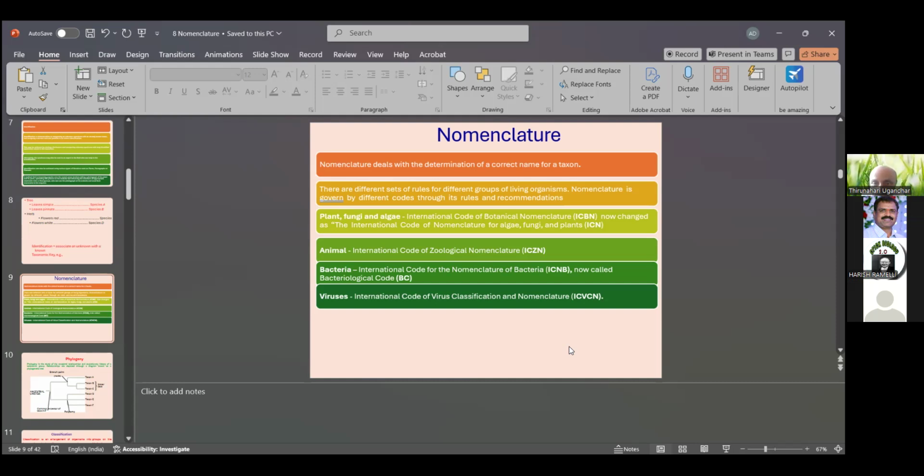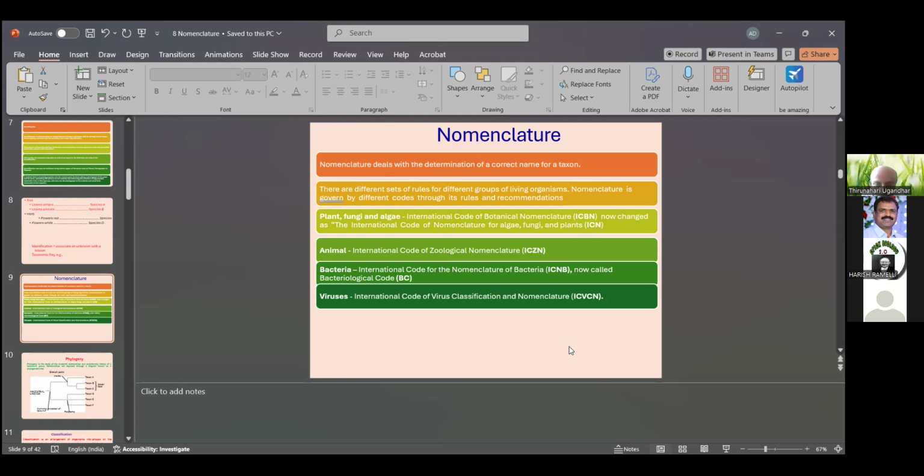Nomenclature means determining the correct name of the taxon, whether an unknown plant, animal, bacterium, alga, bryophyte, or pteridophyte. For algae, fungi, and plants, it is the ICN, the International Code of Nomenclature.